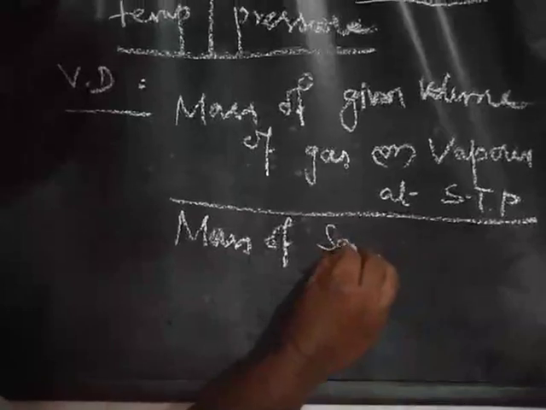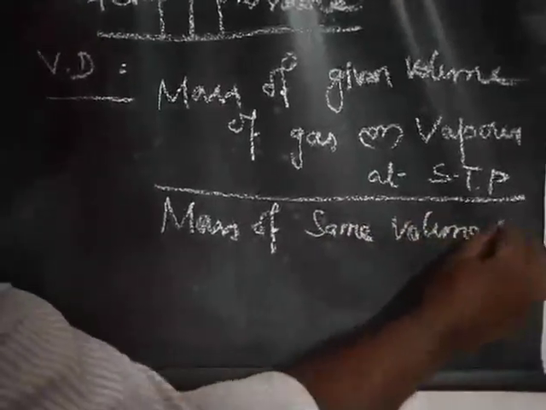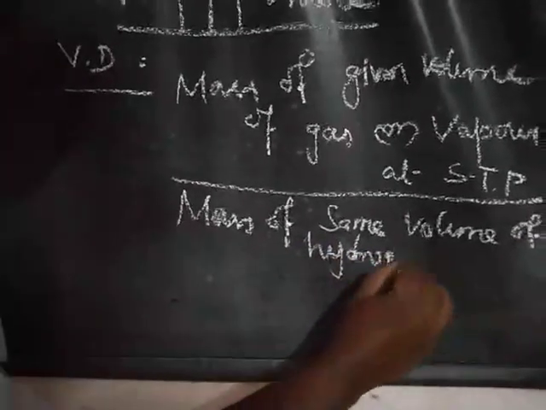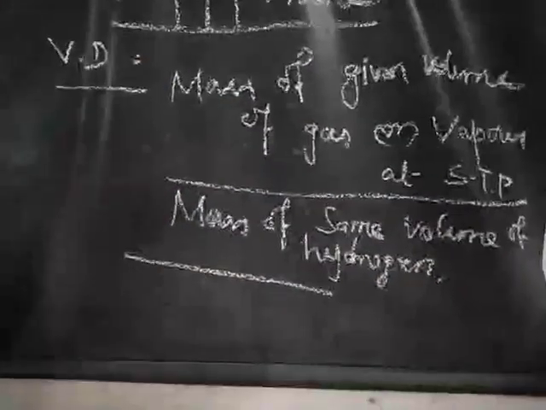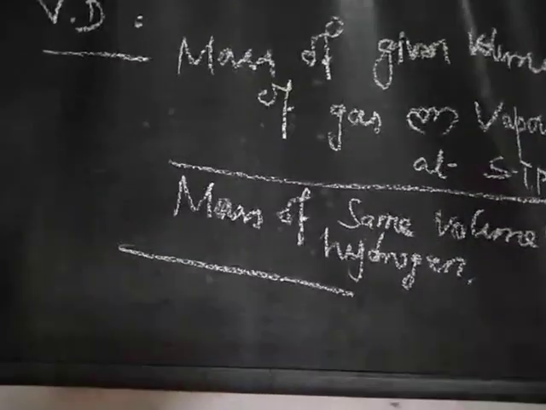This is the definition for vapor density. Now we have to compare vapor density and relative molecular mass.